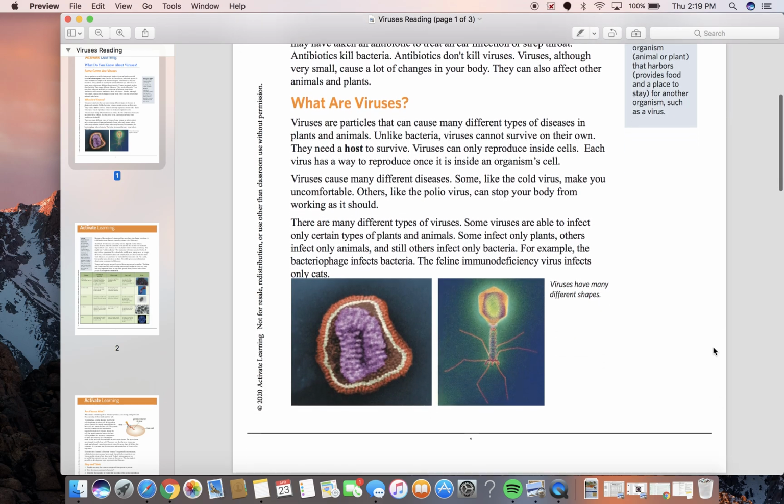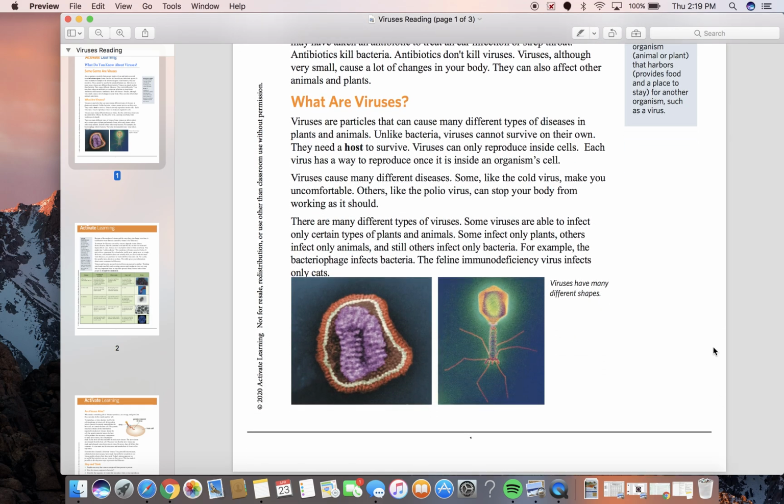What are viruses? Viruses are particles that can cause many different types of diseases in plants and animals. Unlike bacteria, viruses cannot survive on their own. They need a host to survive. Viruses can only reproduce inside cells. Each virus has a way to reproduce once it is inside an organism's cell. Viruses cause many different diseases. Some, like the cold virus, make you uncomfortable. Others, like the polio virus, can stop your body from working as it should.